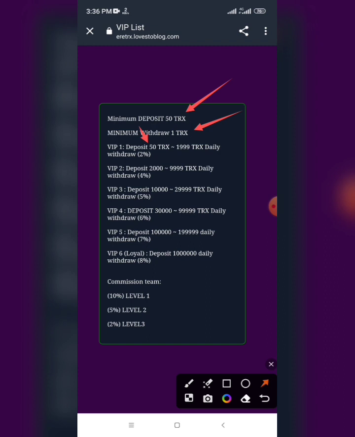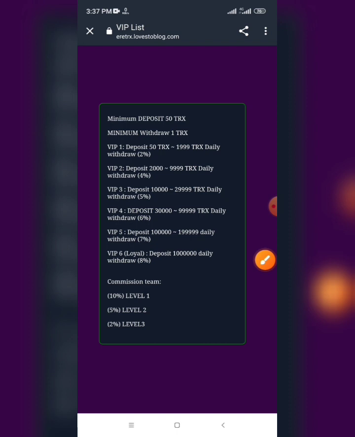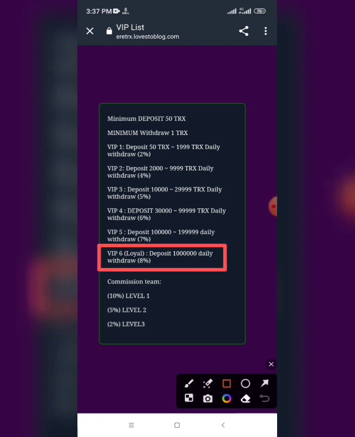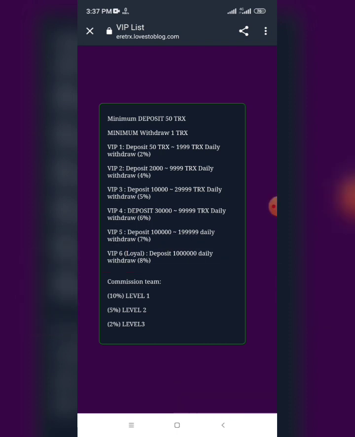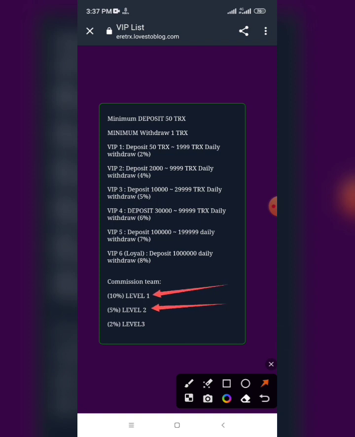If you deposit from this number to this number, you will daily withdraw 2% everyone. And if you deposit from this number to this number, daily withdraw 4%. And if you deposit from this number to this number, you will daily withdraw 5%. And there is VIP 6 with daily 8% everyone. Like we see commission team, if you invite your friends to deposit, level 1, level 2, level 3.